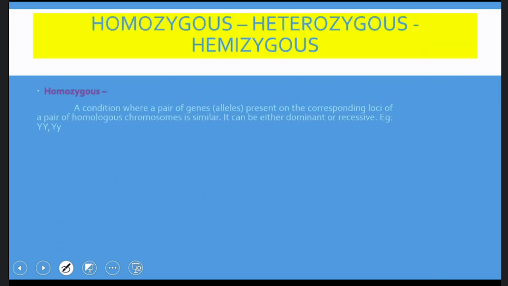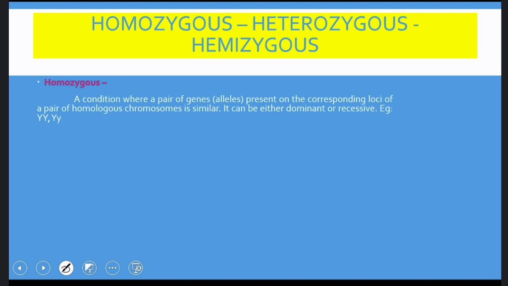So what is homozygous? A condition where a pair of genes or alleles present on the corresponding loci of a pair of homologous chromosomes is similar. Then this condition is called homozygous. And both the genes can be dominant genes, for example capital T. Both the genes can be recessive, small t.